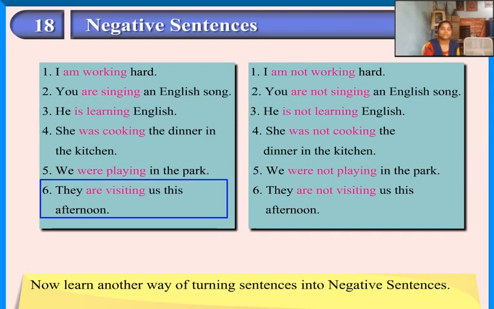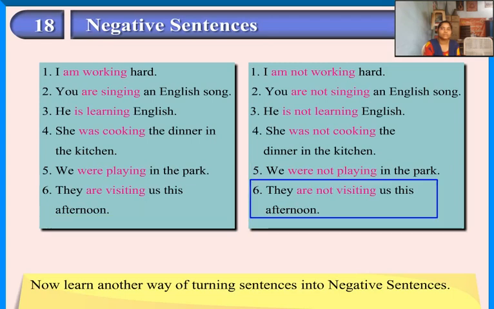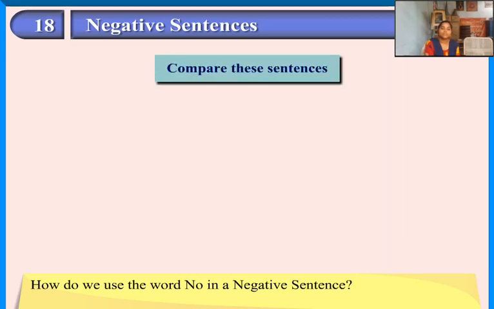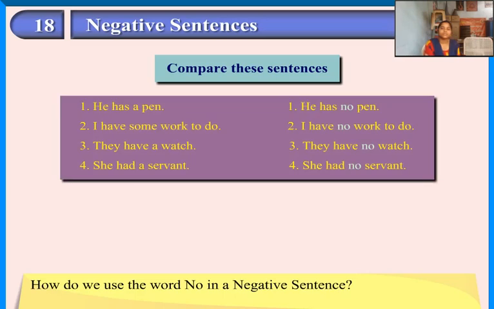They are visiting us this afternoon. They are not visiting us this afternoon. How do we use the word no in a negative sentence? Compare these sentences. He has a pen. He has no pen. I have some work to do. I have no work to do.